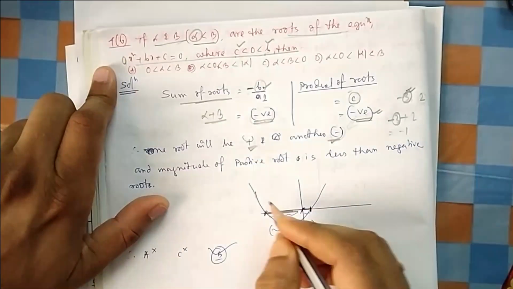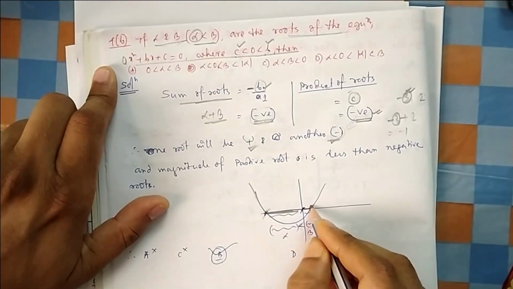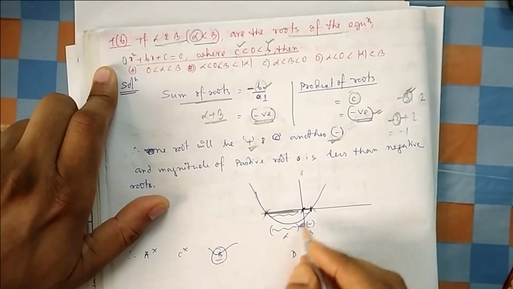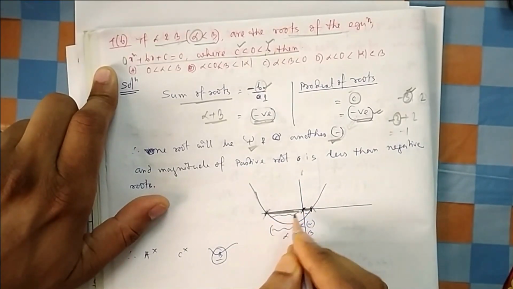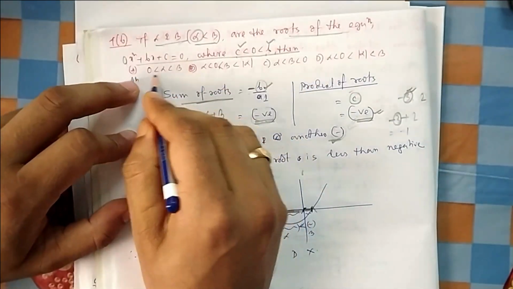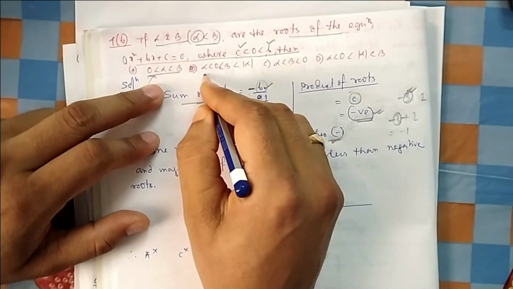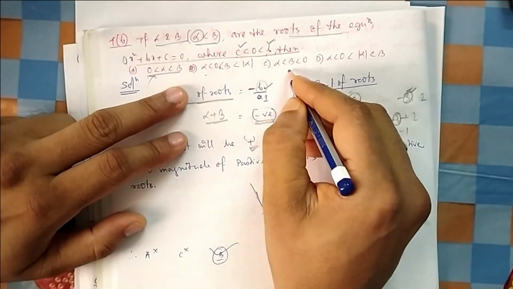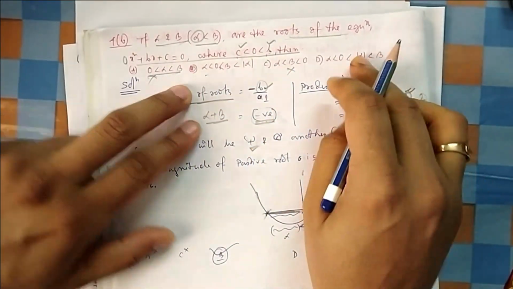X is 1, so it will go this way. One is negative, one is positive. This is my 0. Your beta should be smaller than your alpha, because the negative one will have more power. So from the options, if you say both are positive, this is wrong. This is negative, this can be the answer, but let me check. Both are negative, this is wrong. This and this can be the answer.